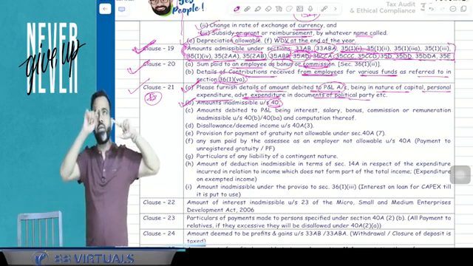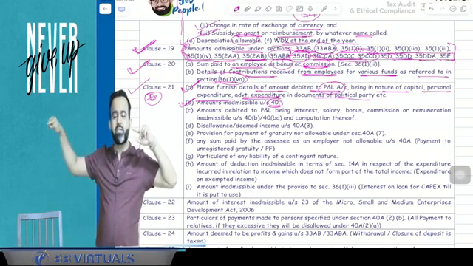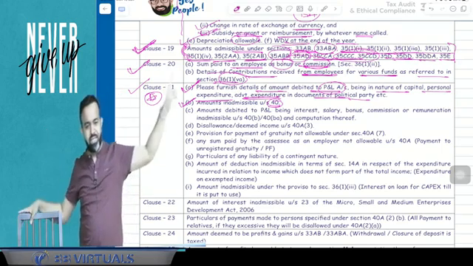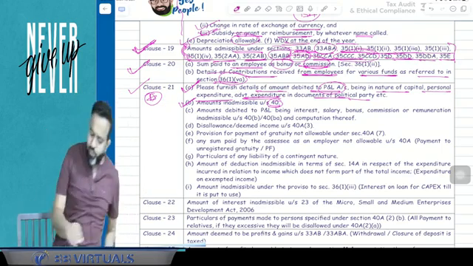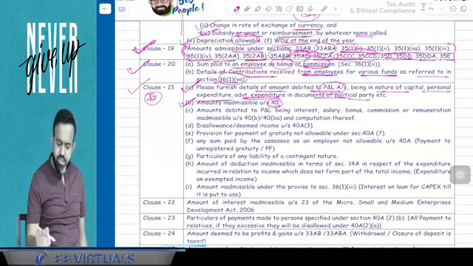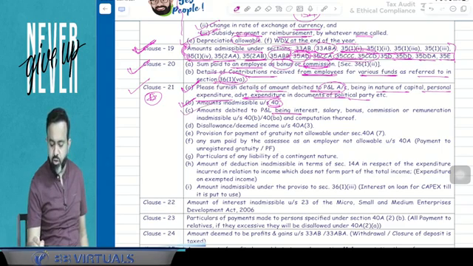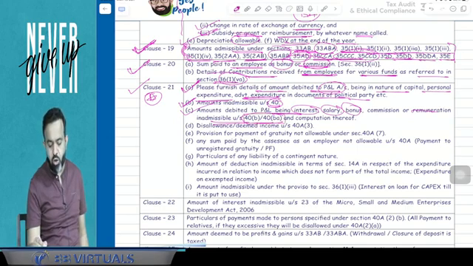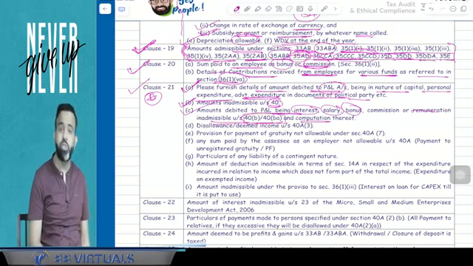So you can remember 21B. B means big payment, TDS is not deducted, then it is disallowed. So that is under 21B. Now 21C says that amount debited to profit and loss being interest, salary, bonus, commission or remuneration inadmissible under section 40 clause B or 40BA and computation thereof.